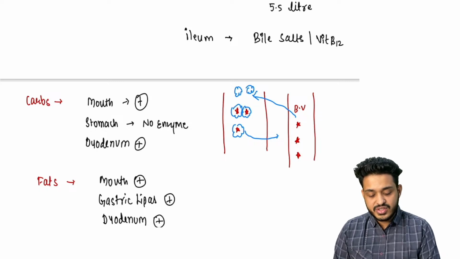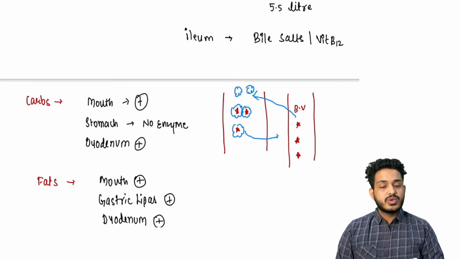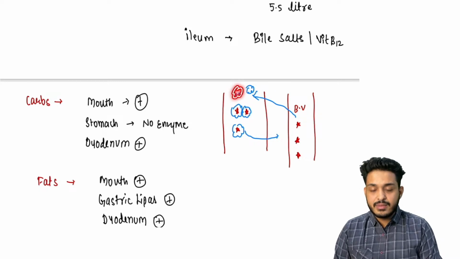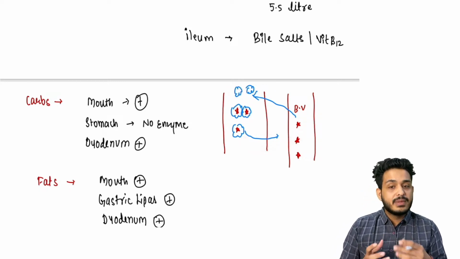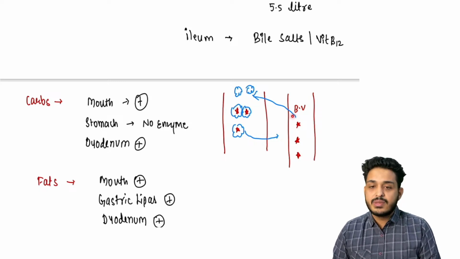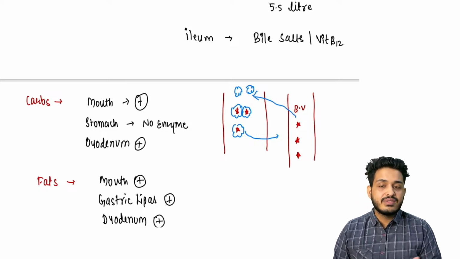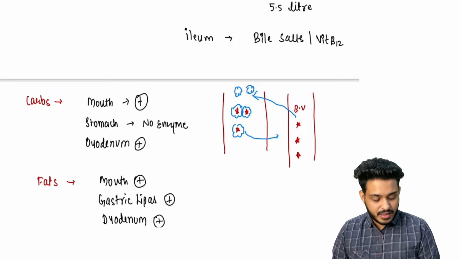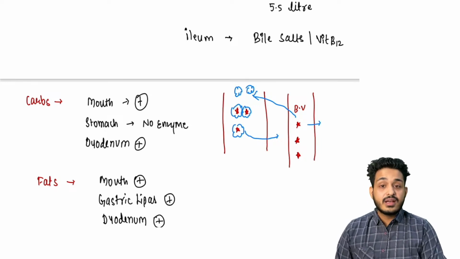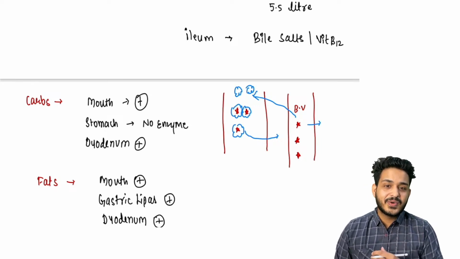So whatever fats you are eating, they are going to go throughout your GIT. They will be bound with the bile. Bile will be transporting those particles by micelle formation, by emulsification, and these micelles will be coming back. These bile acids will be coming back via enterohepatic circulation, and these are the fat particles that will be in the blood vessel.